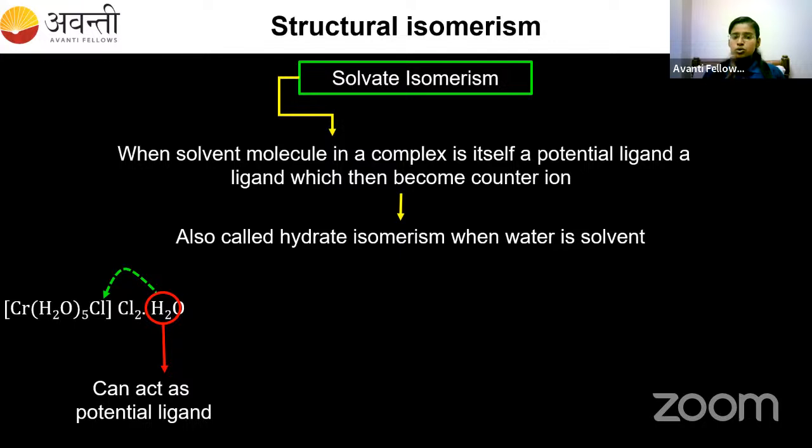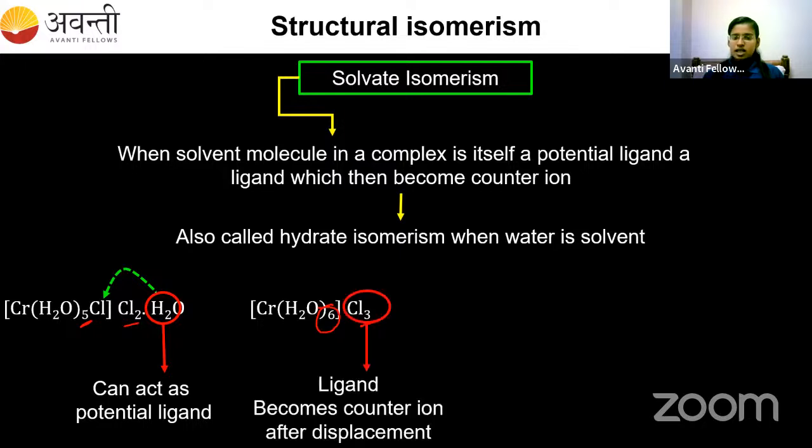If these two jump like this, what will we get? Already 5 H2O is present inside the bracket. Now this one is also coming, so totally 6. Now this Cl is coming out. Already we have 2 Cl outside. So if this also comes out, I will have 3 Cl outside the bracket. Now this Cl, the ligand, becomes a counter ion after displacement.